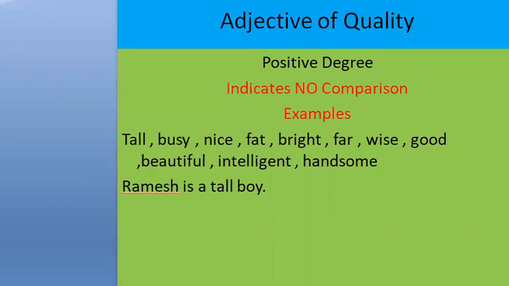Adjective of quality. And don't be confused about how many kinds of adjective there are and how many degrees there are. If the question is kinds of adjective, then you should find out 8 kinds of adjective, and degrees mean just 3 degrees. You have to remember about the 3 degrees. Don't be confused between kinds of adjective and degrees of the adjective.